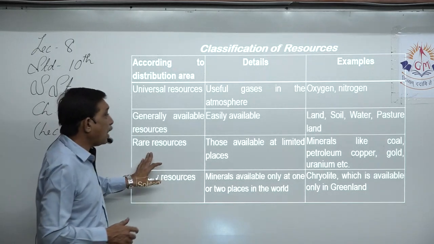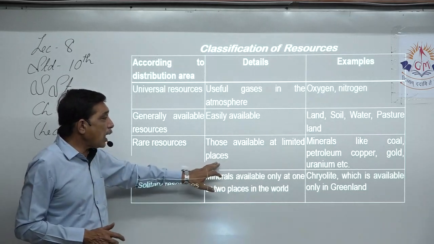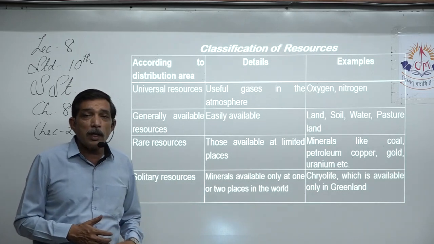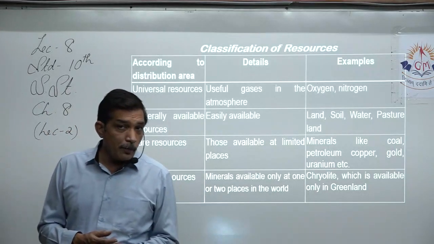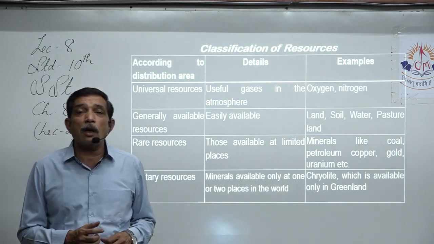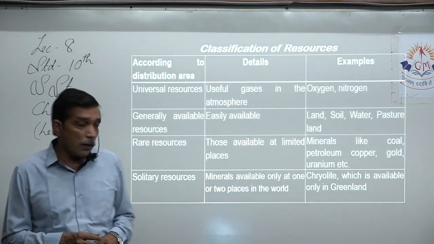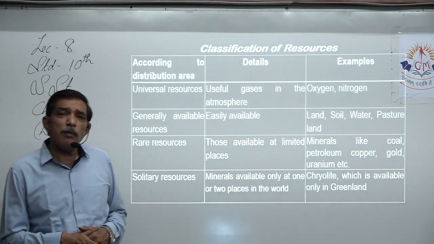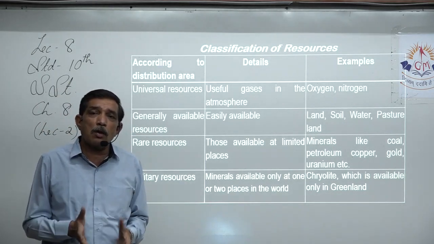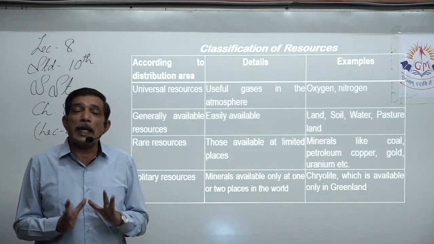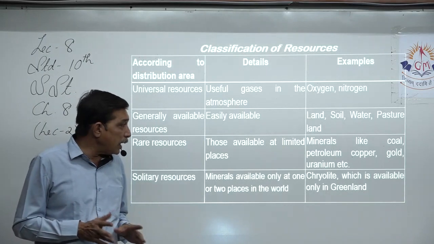So that is rare. Now what are rare? Those available at limited places. What are they? Minerals like coal. Each and every country does not have coal. Only a few countries have it, and even where coal is available, the quality and quantity may not be good enough. Petroleum is not available with all the countries. There are many countries where petroleum is just not available. You have to buy it from outside. Why? Because it is rare. It is found at few places only.